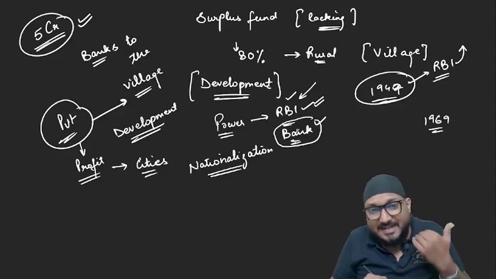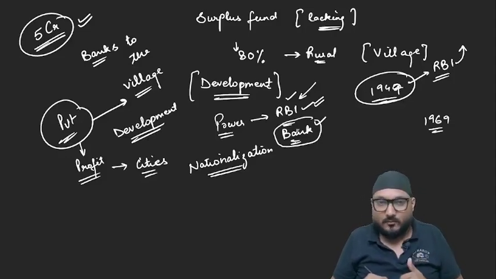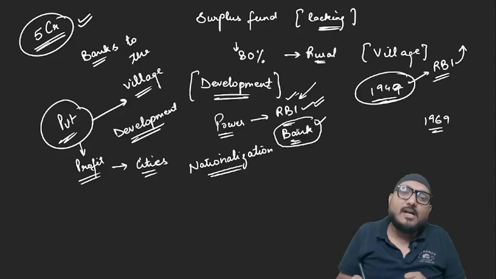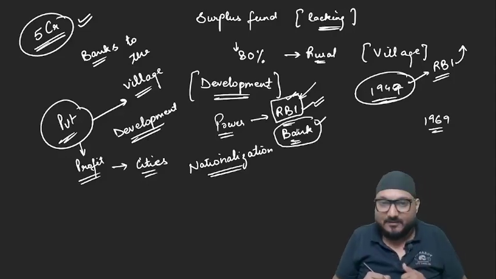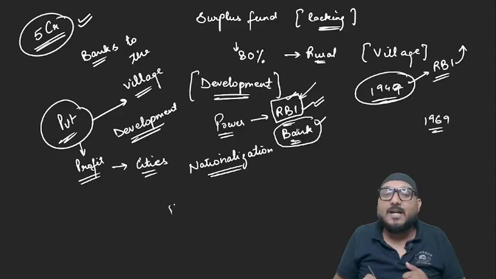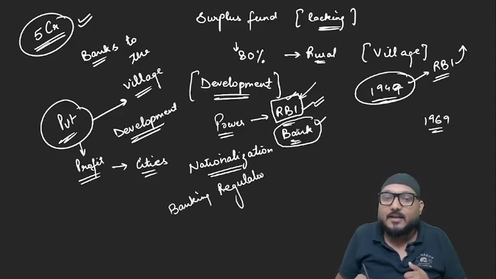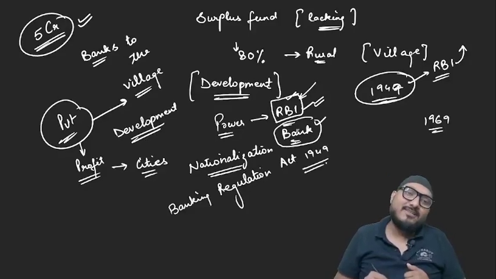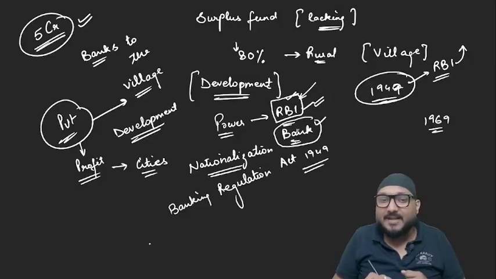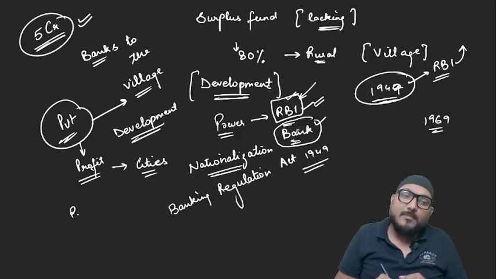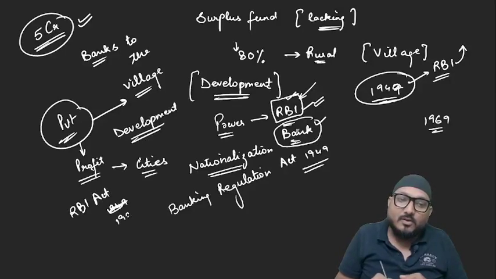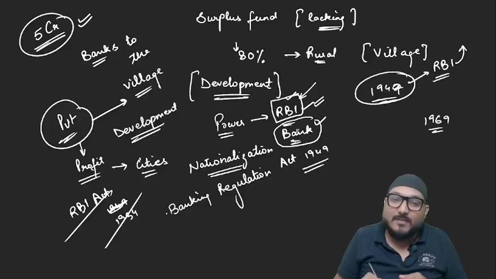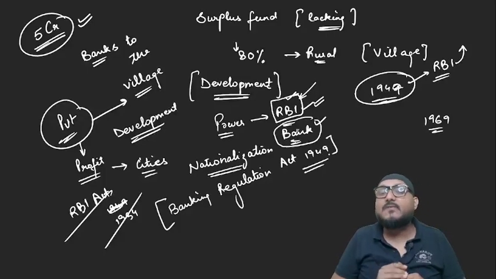But nationalizing RBI was not the only thing to do. Another thing was that they needed to give RBI the power to regulate the banks, for which another act was passed, the Banking Regulation Act 1949. So there was a question asked in your examination: RBI controls banks by which particular act? Many people answer RBI Act 1934. No, that's wrong. Banks are controlled by RBI through the Banking Regulation Act 1949.